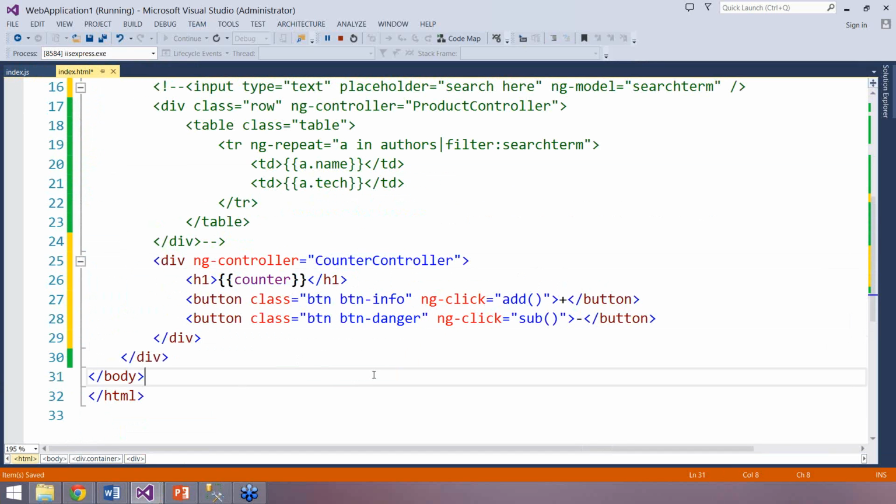Inside that, I'm displaying the counter. Then I have two buttons: on one button, using ng-click, I'm calling the add behavior, whereas on the other button I'm calling sub. Now let us go ahead and run this.